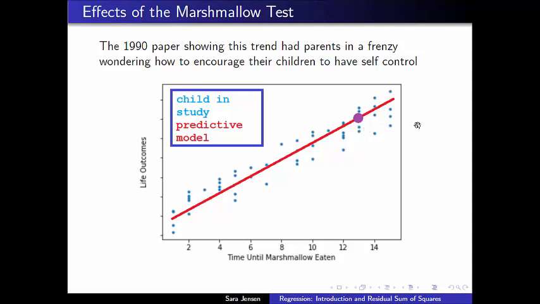And parents all over the country were looking at this predictive measure to see how their children would fare later on in life. And this idea of having a bunch of data, seeing a desirable outcome, and trying to come up with a model that can predict the outcome of new data is really the idea behind linear regression.